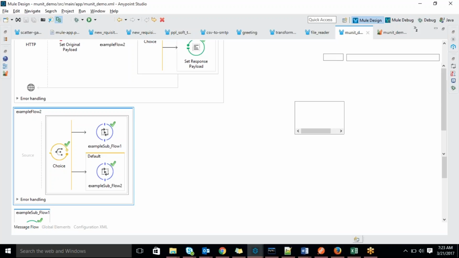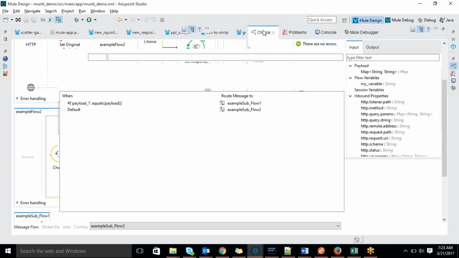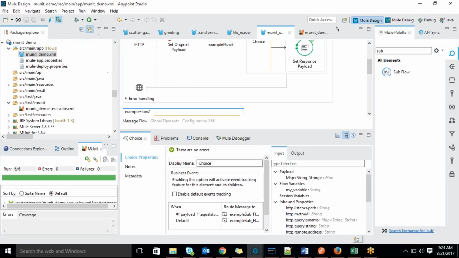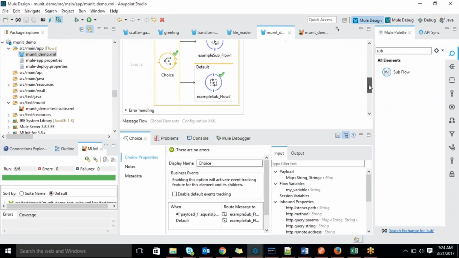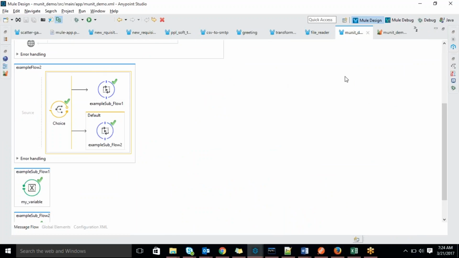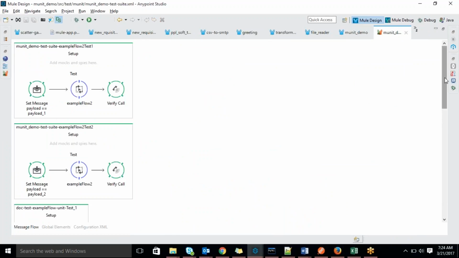Suppose in this choice condition, if the payload is payload_1, that is one case, and example flow one will execute. The other case is payload_2, which will execute example subflow 2. This means that in this particular flow we get two test cases. You're getting it? So that's why I wrote two things here. Forget the below things, just concentrate on only two things.